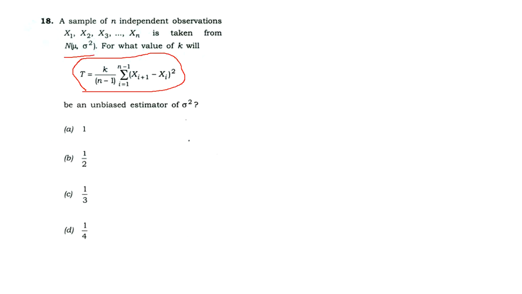Unbiased estimator means the expectation of our test statistic equals our parameter. Our parameter is sigma square.